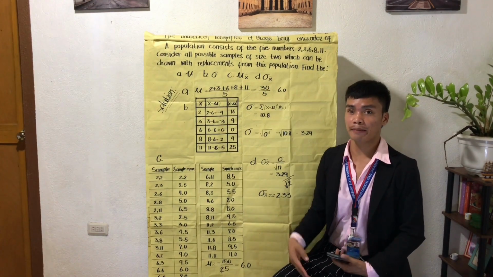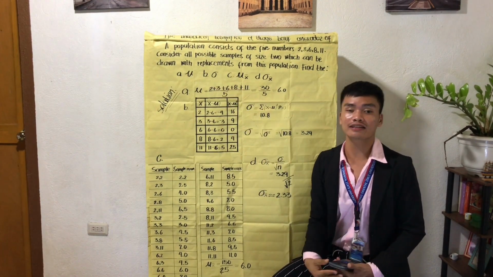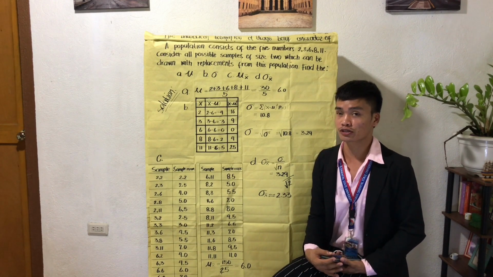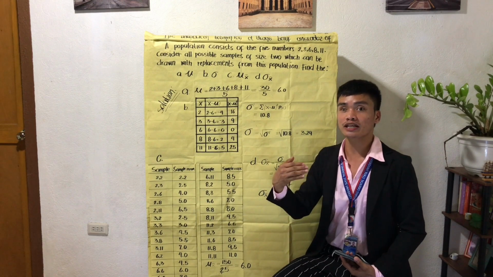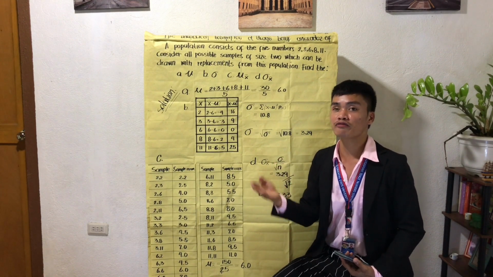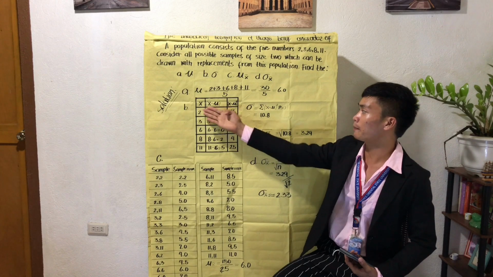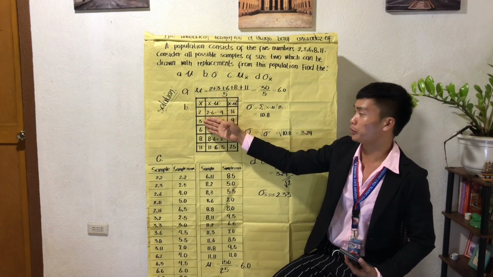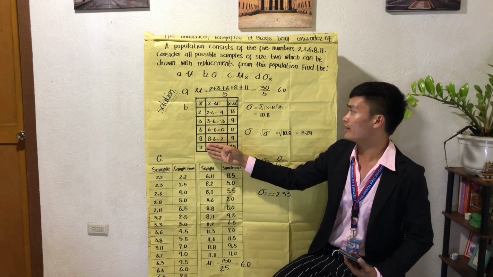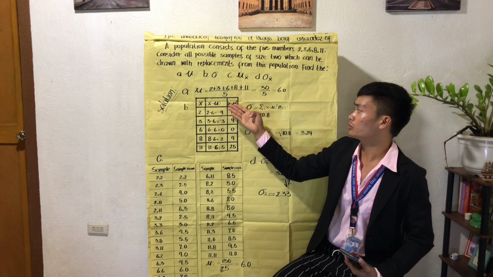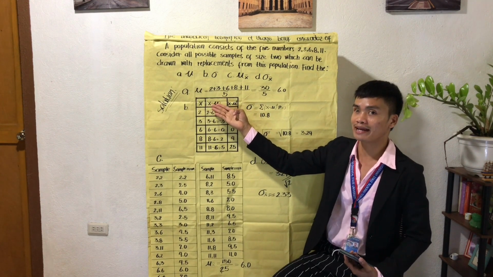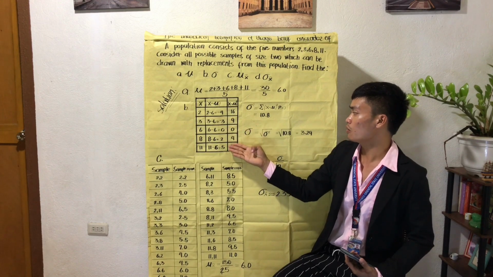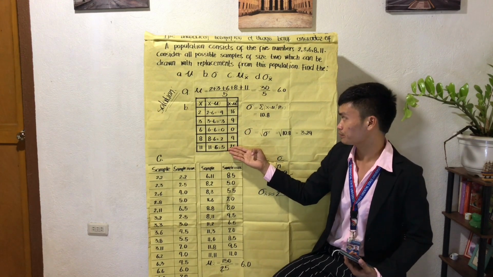We will solve for the population standard deviation. Before we can get it, we must first solve for the population variance. In solving the population variance, we subtract the population mean from each member of the population, represented as x. The members of the population are 2, 3, 6, 8, and 11. Then we square the differences between the population values and the mean. So we got 16, 9, 0, 4, and 25.